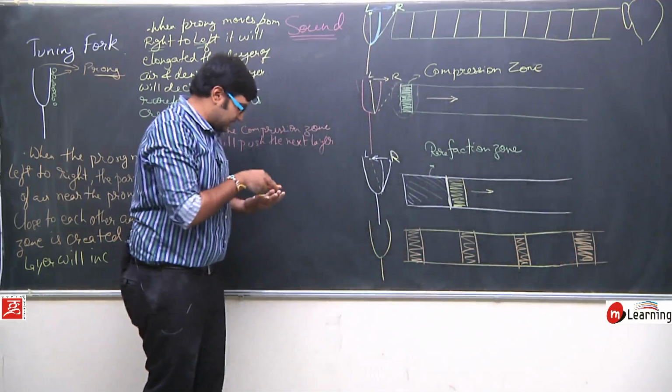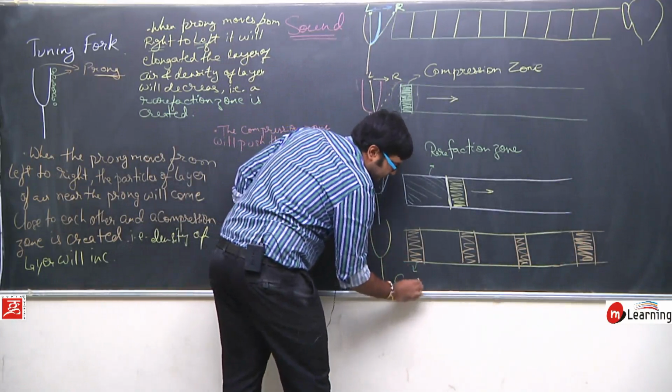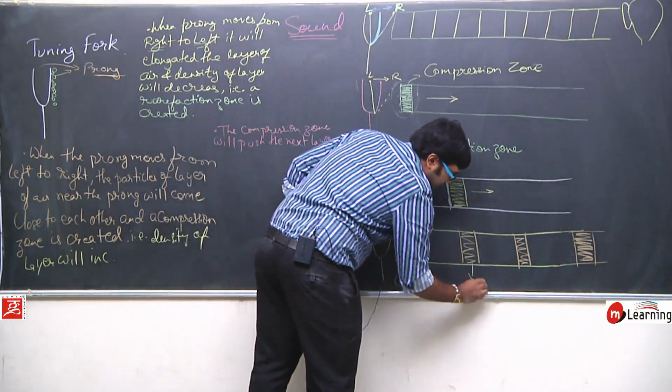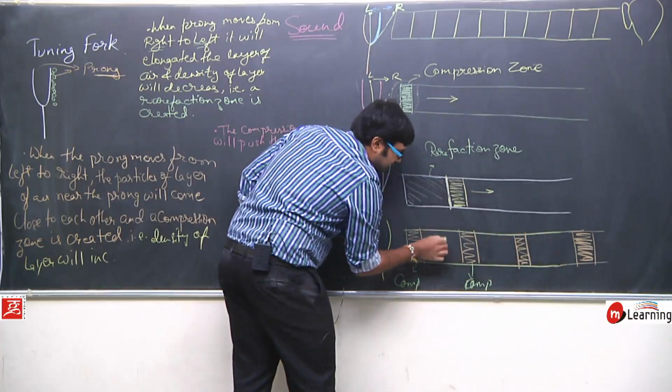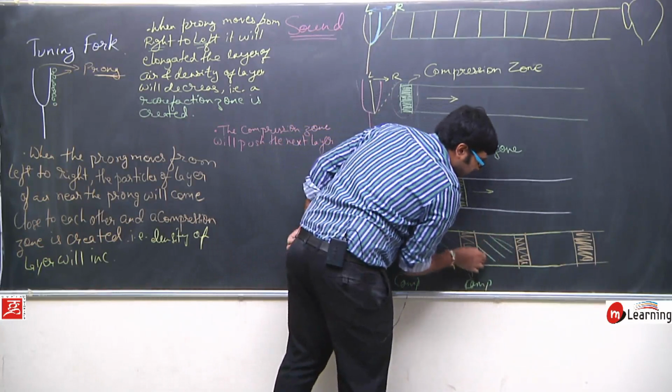Continuously compression and rarefaction zones will get created. So this is compression, this is also compression, and so on, and these are the rarefaction zones.